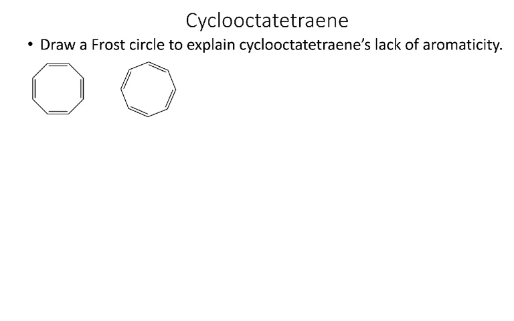All right, so we've already seen why cyclobutadiene was not aromatic. Let's try and do the same thing for cyclooctatetraene. So we have cyclooctatetraene here. To help us out a little bit, I've turned my octagon so that I've got 1 point down as I would need for the Frost circles. And then when I try to figure out where my middle point is, right, I have 1 and 2 and 1 and 2, and then these two are going to be right in the middle. So my dashed line is going to cut right through these two atoms.